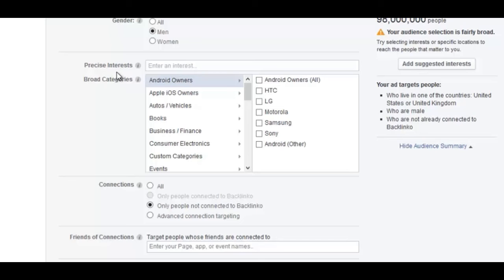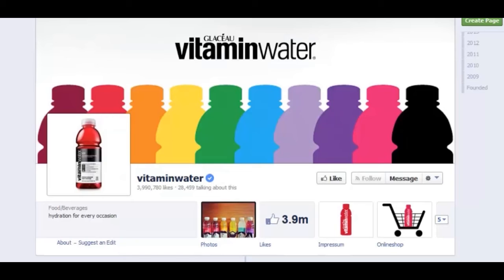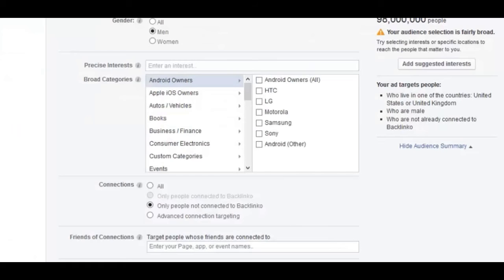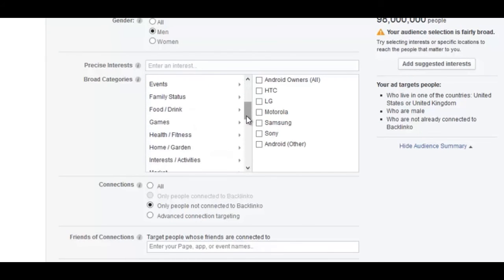Next, it's time to define the interests and categories of your target audience. Now, sometimes you have to be a little bit creative. For example, vitamin water. Most people, when they write their interests or they like things on Facebook, are not going to say that I love vitamin water or I love water, right? So what they'll do is usually say they're into health and nutrition and exercise. So that's usually where you want to look. You want to look at lateral things that people are interested in that may not be directly related to what you sell, unless of course you sell something that appeals to a particular group.